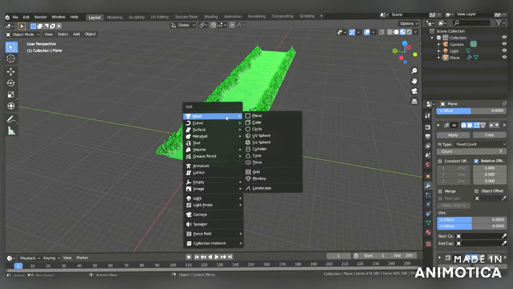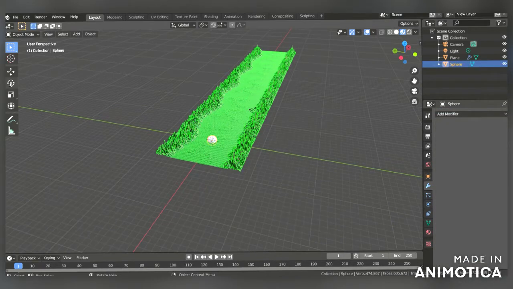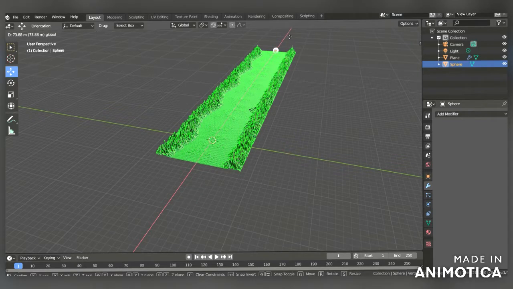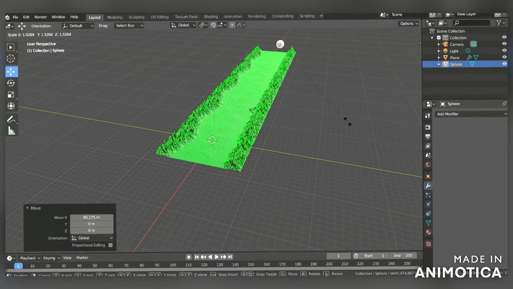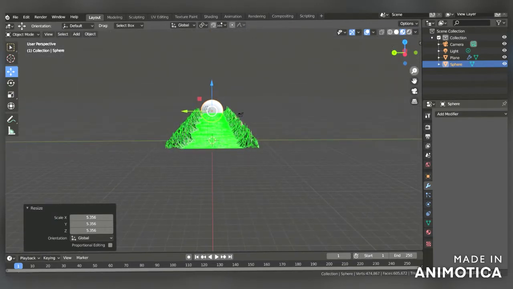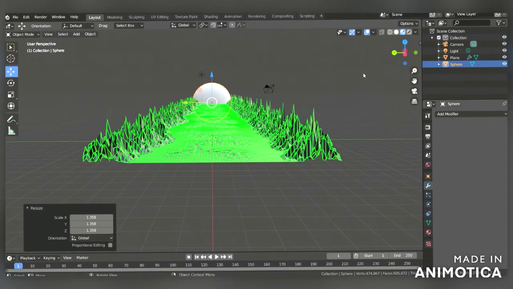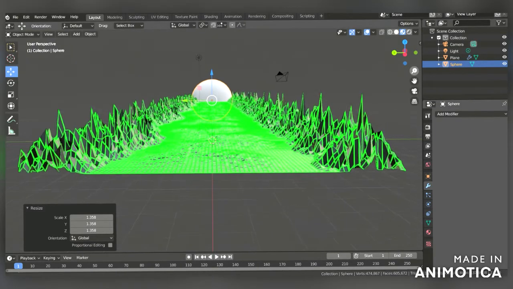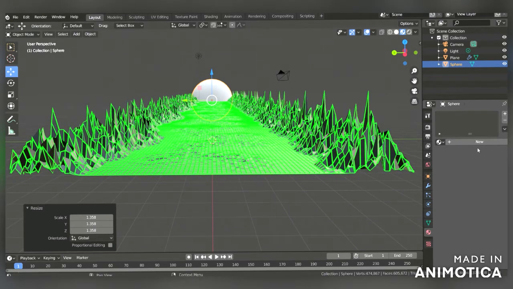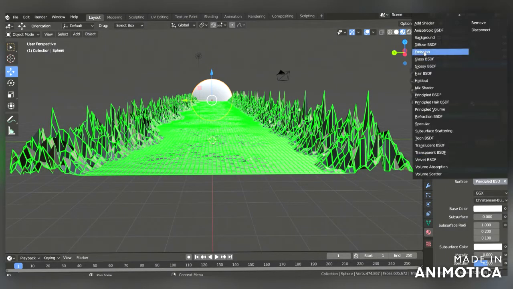Now Shift A in mesh, add a UV sphere, right click and shade smooth. S to scale it. It's perfect. Now go to material property, press new and add emission.